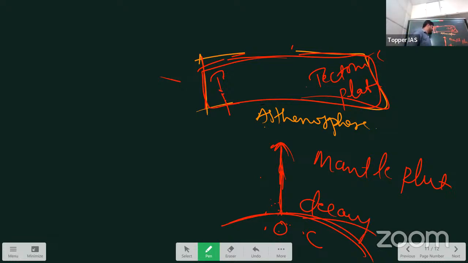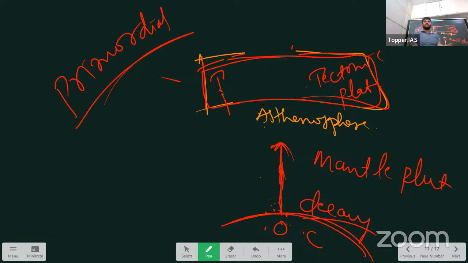Another reason for the origin of the energy here is something called primordial heat. Also remember this. What is this primordial heat? When the earth was forming initially, the earth's temperature was very high. Since then the earth is cooling slowly, and that cooling process has not stopped yet. That means the energy it has been carrying from the beginning is still there in the outer core and at this region. So that energy is also traveling towards the surface. This is called a mantle plume.